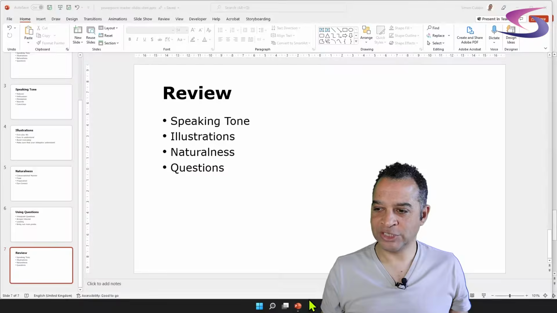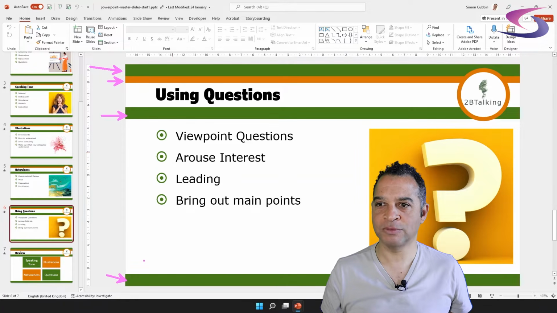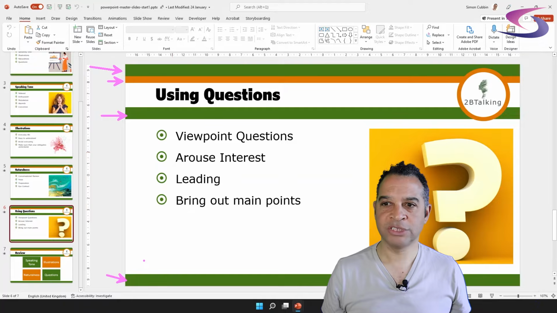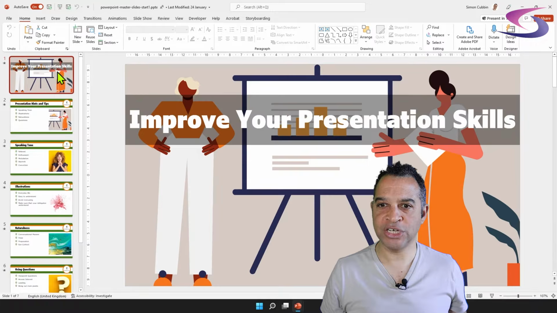All right then, so if you remember from our last presentation, we had these bands of color at the top and at the bottom. If we just have a quick look here, I'll show you. So notice we got a nice green band here and an orange band here and a green one here at the bottom. Now we want to make sure that they are added across our presentation, but do note that on the title slide, the first slide of our presentation here, we don't have any green bars.